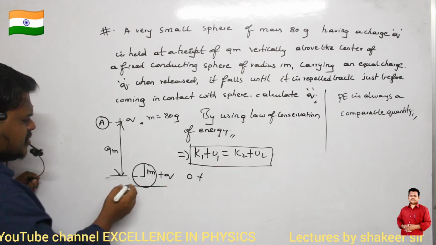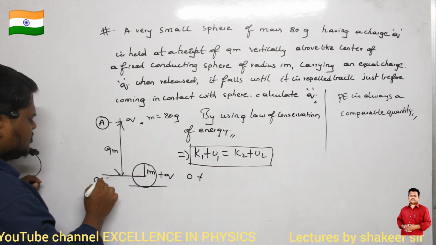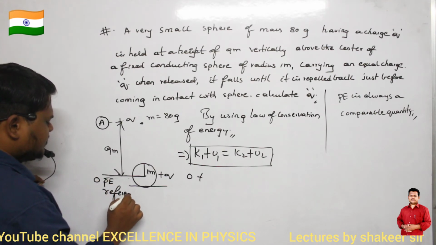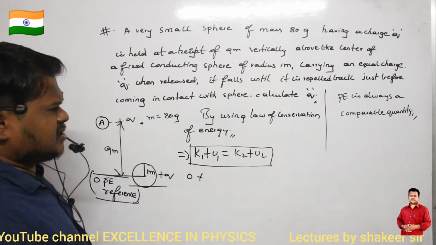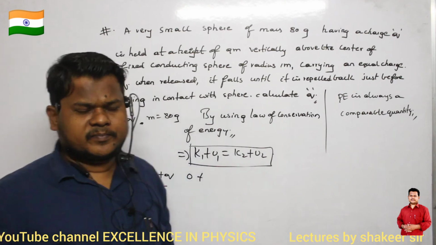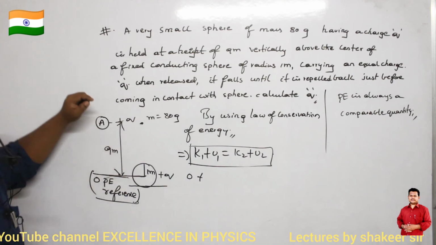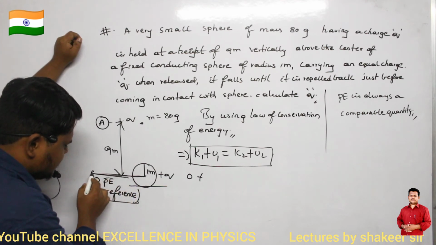I will take this point, the center of this bigger sphere, to be my zero potential energy reference. We have discussed this concept many times: potential energy is always a comparable quantity. So first of all, you should define from where you are measuring the potential energy. I am measuring potential energy exactly from the center of this sphere.